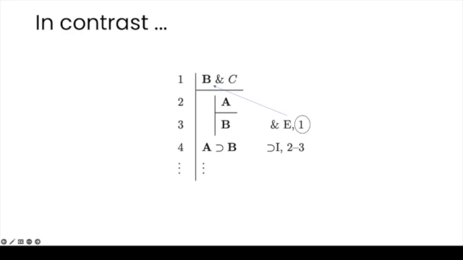Again, the conclusion comes from a subderivation, which occurs on lines 2 and 3. But this time, the subderivation does make use of the premise, as you can see on line 1. So the premise is doing work. If you substitute, say, D for B in line 1, the conclusion doesn't go through anymore. So it's only in the case of logical truth that premises don't matter.